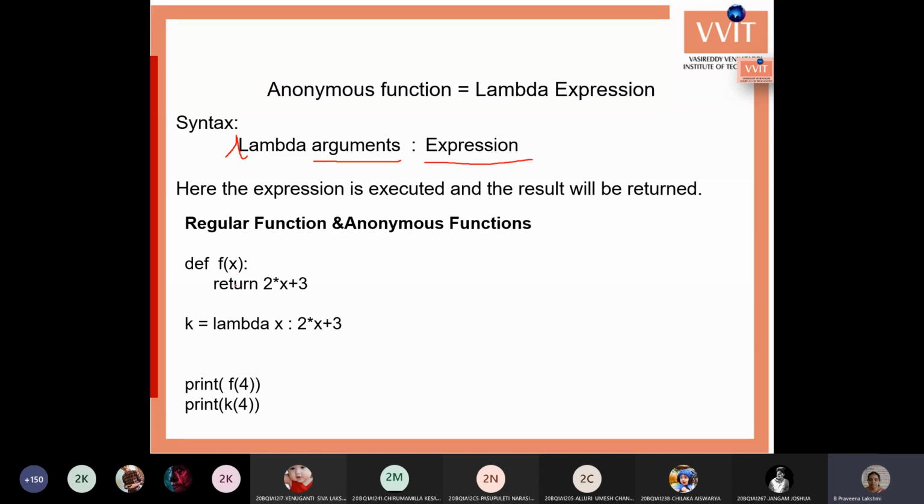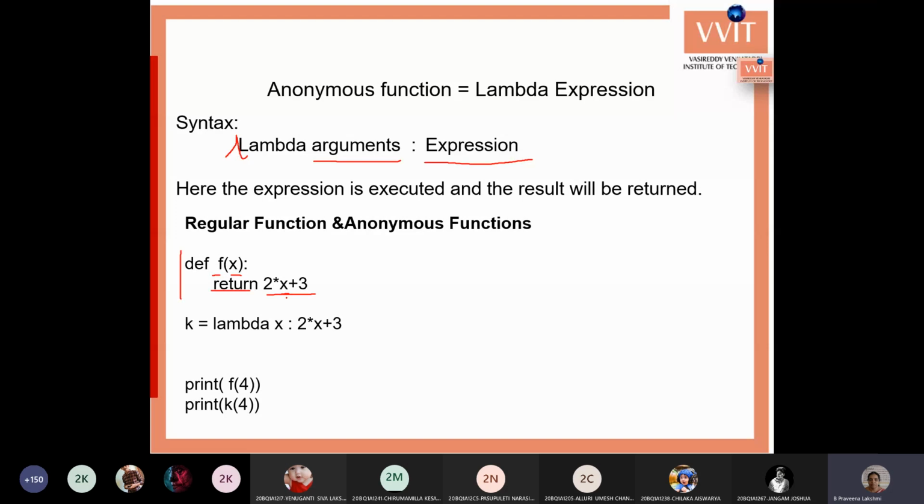Now we will see the difference between the lambda and normal functions with a definition. This is a normal function: def f of x, return 2 into x plus 3. Here f is the function name. It takes one argument, x, and that x is substituted in the expression. So it returns the value of 2 into x plus 3, and that value can be stored in another variable.